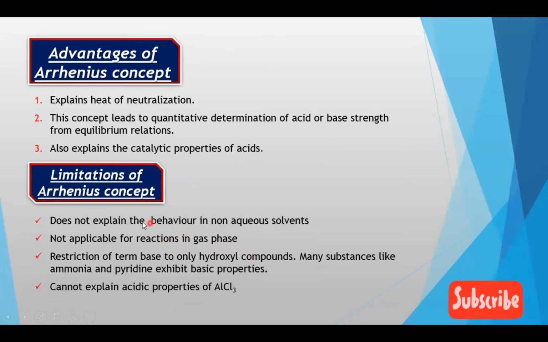Another limitation of the Arrhenius concept is the restriction of the term base to only hydroxyl compounds. There are many compounds which exhibit basic properties and are bases, but they don't have any hydroxyl group, for example ammonia and pyridine. So the Arrhenius concept does not explain the basic properties of ammonia and pyridine. This concept also can't explain the acidic properties of AlCl3.